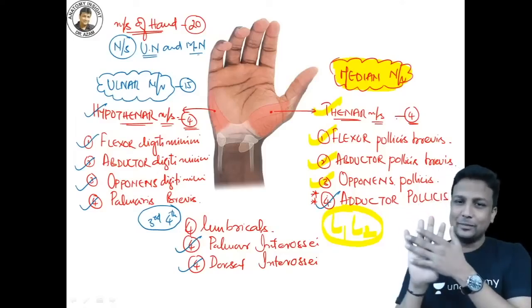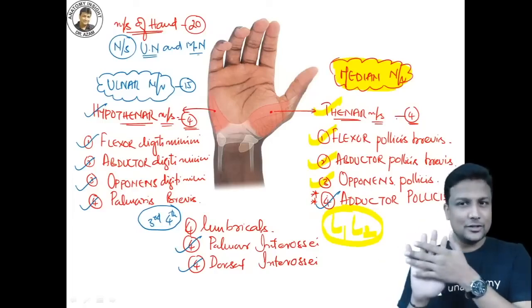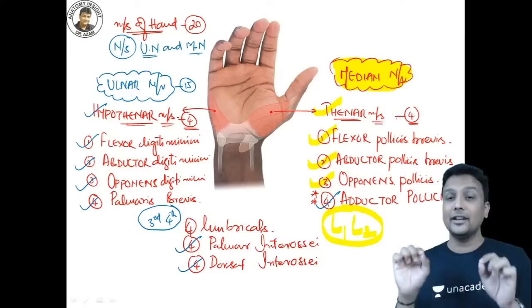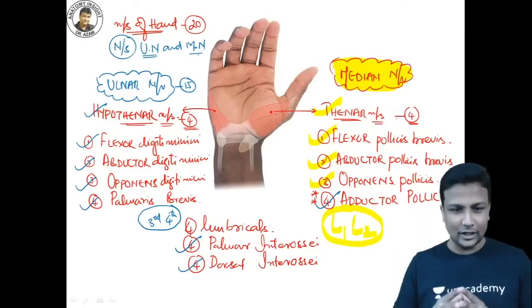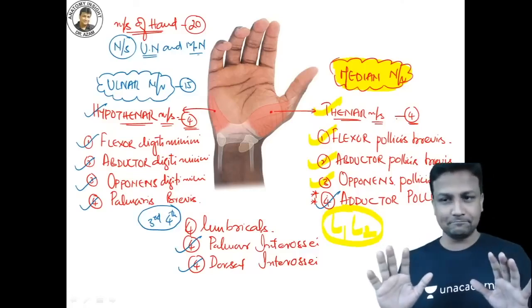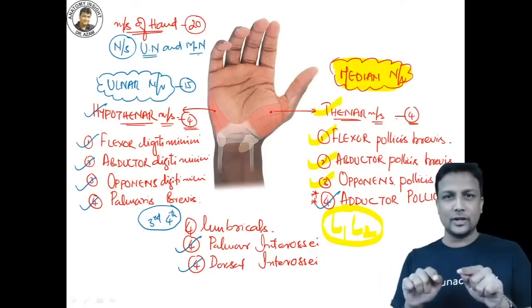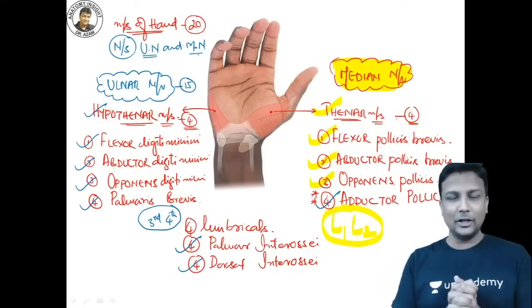After completing their nerve supply, I think all of you are comfortable with this one right now. I think you are done with all the 20 muscles of the hand. Names are done and their nerve supply is done. So ulnar nerve coming from here and the median nerve coming from here. I want a thumbs up from everyone if you are done with this one. If you have understood this, just confirm. Yes, perfect.